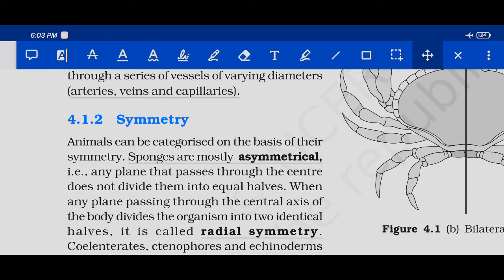Sponges are mostly asymmetrical, that means any plane that passes through the center does not divide them into equal halves. Okay, is it clear?